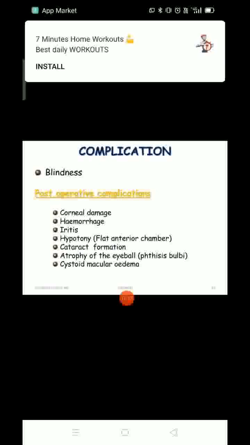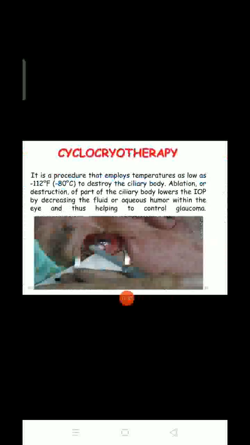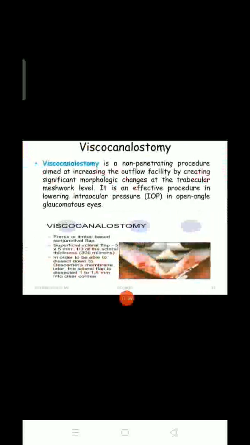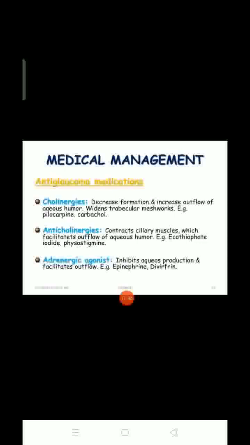It has symptoms: optic nerve damage, vision loss, papilledema. This kind of symptoms will be there. What can be the management? In the management we have to give medicines, drugs: anti-glaucoma medication, cholinergic drugs, anticholinergic drugs, adrenergic agonists, beta-adrenergic antagonists, carbonic anhydrase inhibitors, hyperosmotic agents. Then there is surgical management.